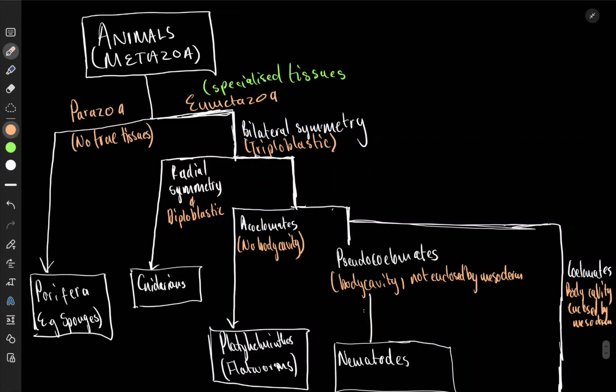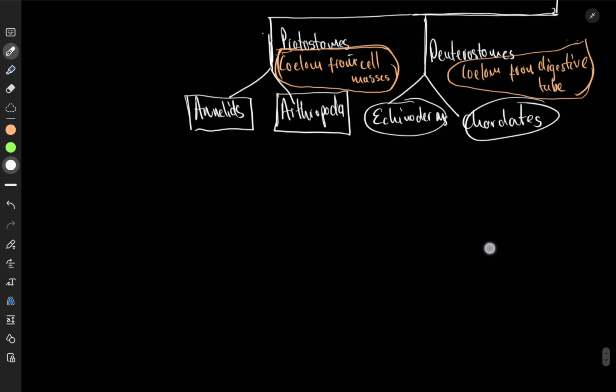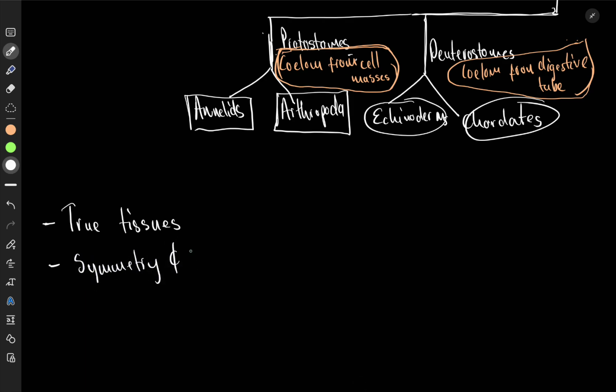I'm sure it's not hard. So anyway, here's the summary of it. When we are dealing with this classification table, these are the questions that we ask. Number one is true tissues. Do you have true tissues or not? Then the second question is symmetry. What is your symmetry and number of germ layers or number of tissues? Are you diploblastic or triploblastic? It goes hand in hand with the symmetry. Don't ever forget that.